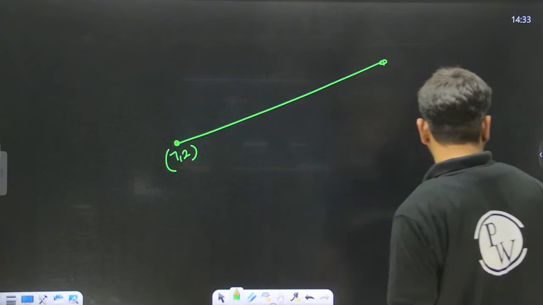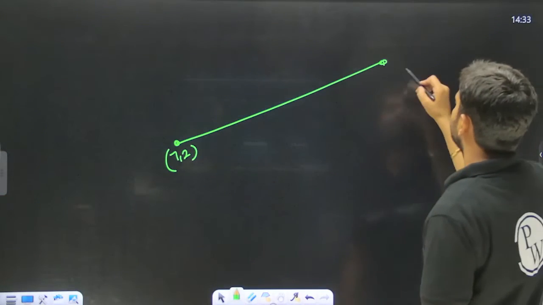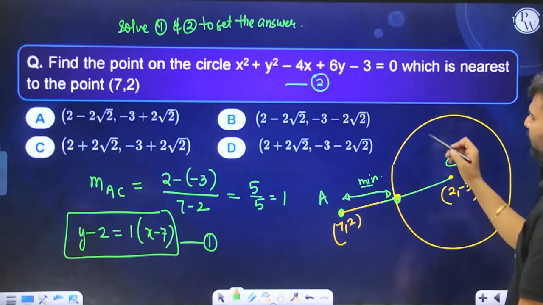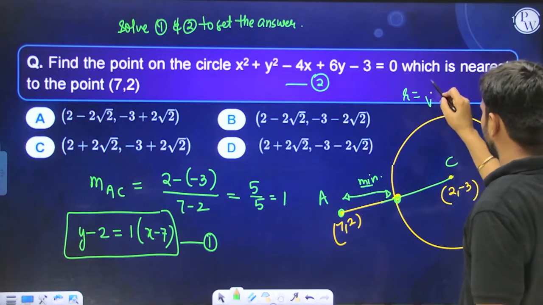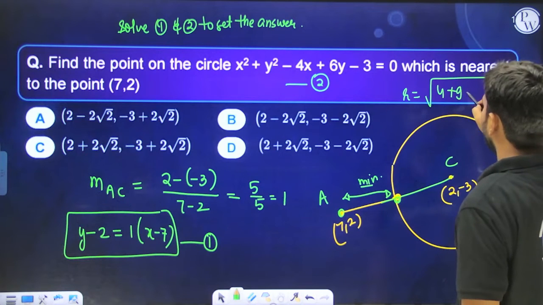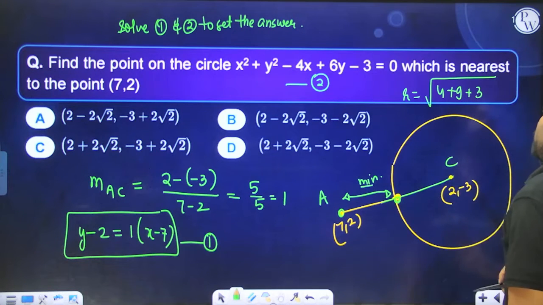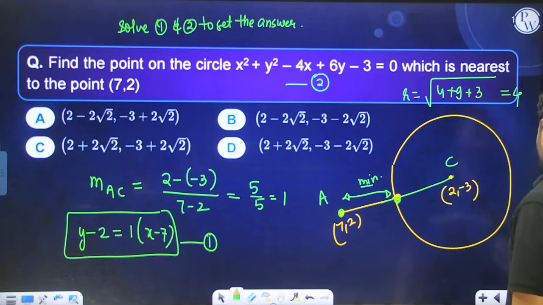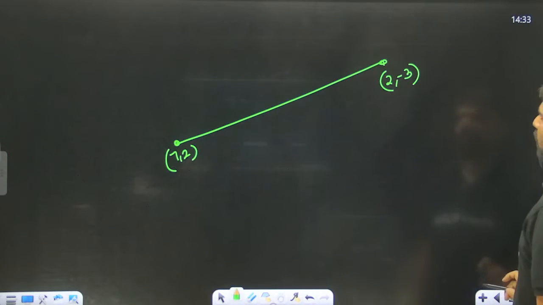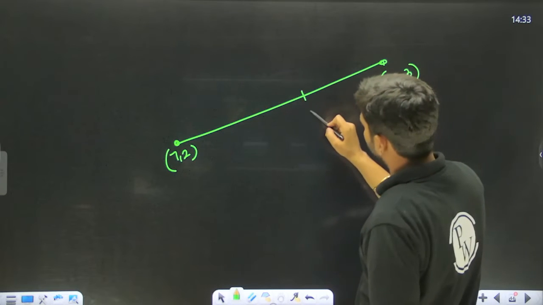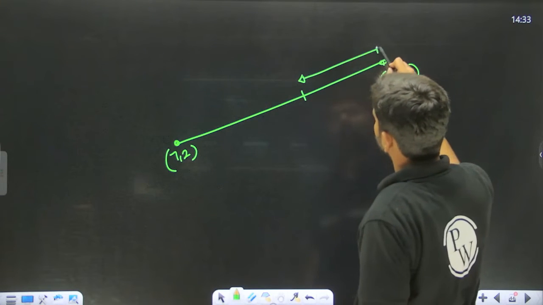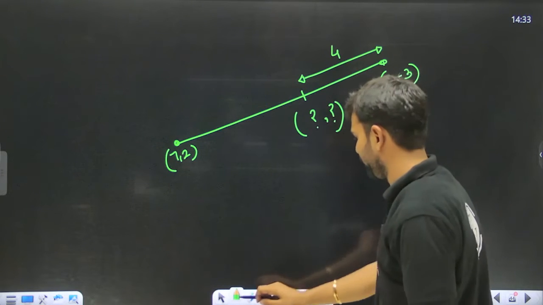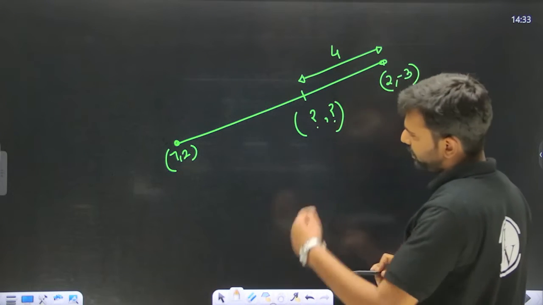This is 1, 7 comma 2 given to us, and this is the center of the circle, 2 comma minus 3, and the radius was what? If you evaluate over here, the radius is going to be under root 4 plus 9 plus 3, so that is going to be how much? 13 plus 3 is 16, under root 16 is 4. So this radius is 4. So over here, at a distance r units, that is 4 units, we want to find out the coordinates of this particular point. This is the question given to us.